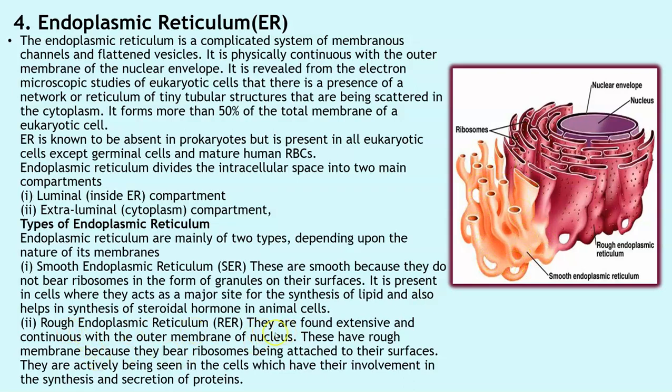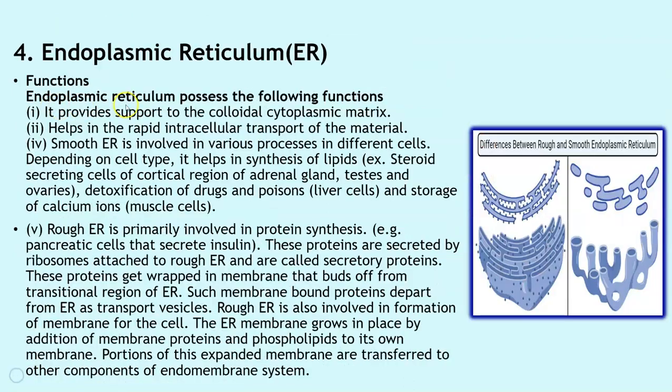The rough endoplasmic reticulum, they are found extensive and continuous with the outer membrane of the nucleus. They have rough membrane because they have ribosomes attached to their surfaces. They are actively being seen in cells which have their involvement in the synthesis and secretions of proteins. Have a look at this image here. You can see these tiny dots which give a rough appearance to the ER, and hence it is called as the rough endoplasmic reticulum. The endoplasmic reticulum possesses the following functions.